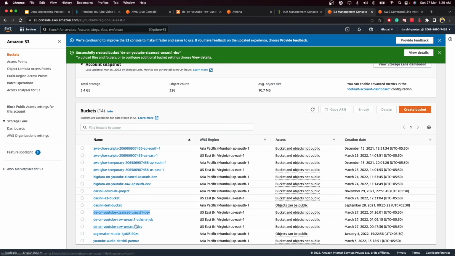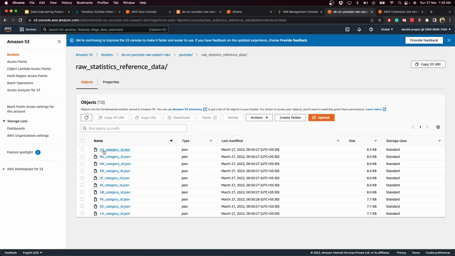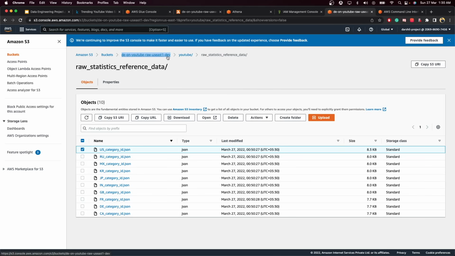So let's go to our S3 bucket. Over here, this particular thing, YouTube reference data, we will use this particular URI. First of all, you will have to copy the bucket name, so I'm just going to copy the bucket name. You will have to replace example bucket with the bucket name that you just copied. Same over here, example bucket name to bucket name. And the second thing, you need to provide the key. The key is basically whatever comes after the bucket name, and the file name.